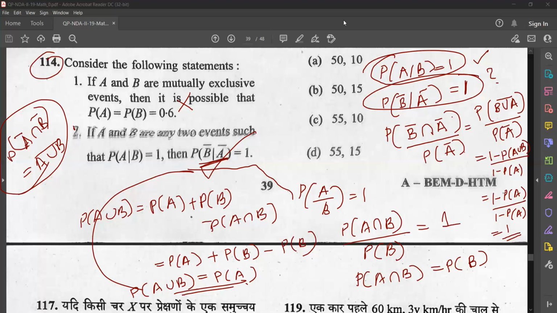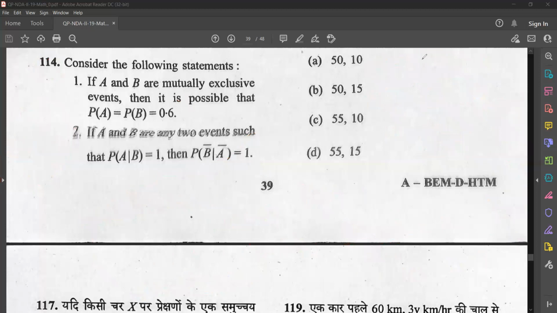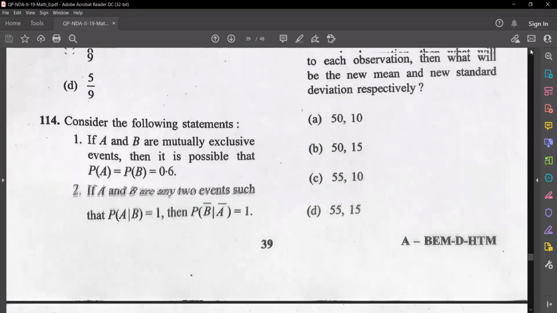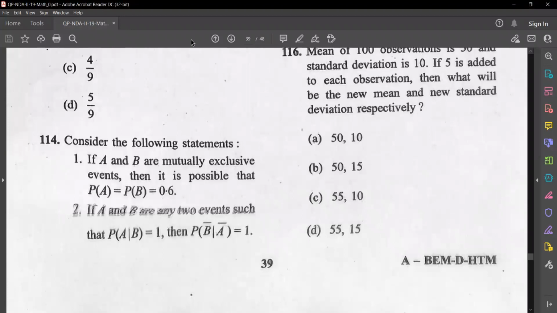Okay, so let's go to the next question. Before that, you have to mark the answer for this one. The answer is 2 only. 2 only is the correct statement.